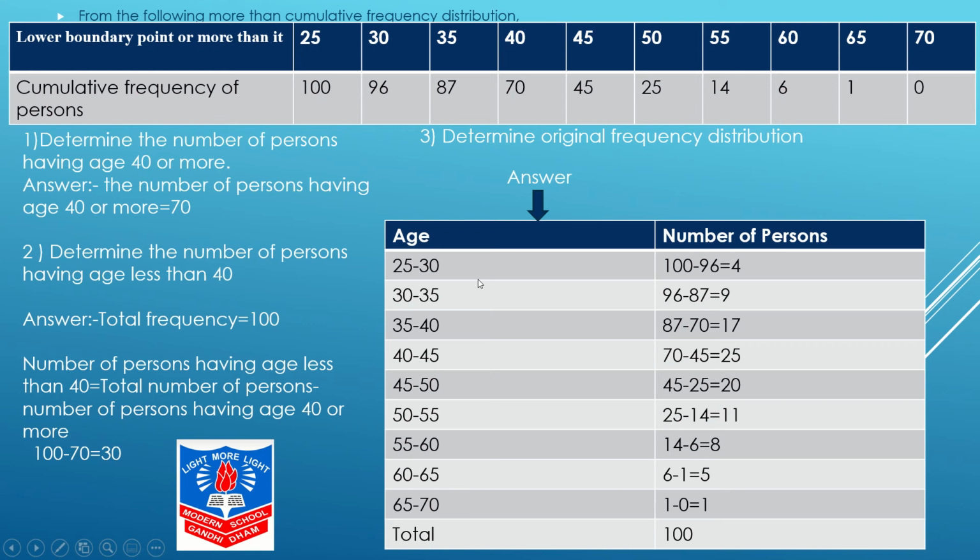Yes, total का column याद करके आपको बनाना होगा. Over here, I'll deduct. Yes, 100 minus 96, I'll get 4, my first frequency. Then 30 to 35 में 96 minus 87, I'll get 9. So on students, you will continue, and at the last, yes, total 100.